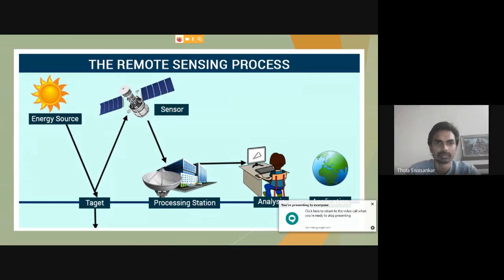So I hope we were discussing the remote sensing process, where we were talking about the sun's illumination radiation, which passes through the atmosphere and interacts with the target.